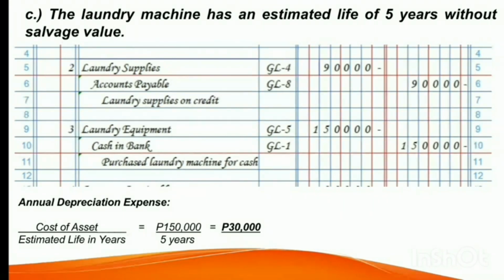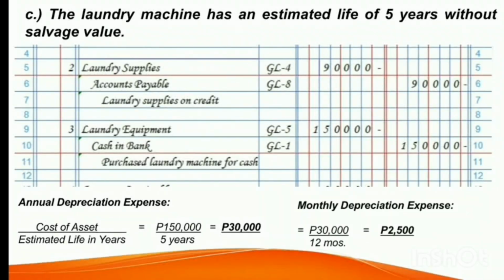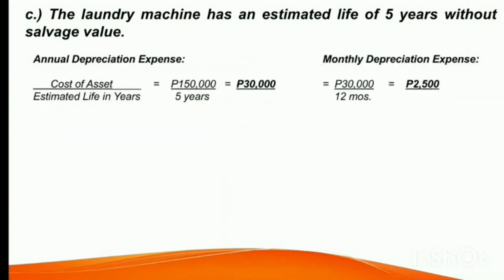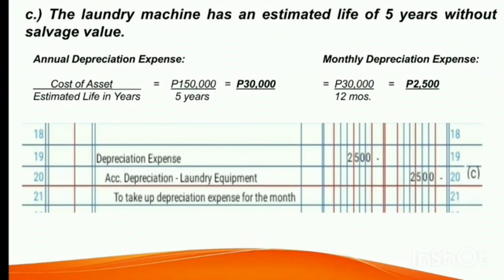Now we will compute how much is the depreciation expense in every month. So we have here 30,000 annual depreciation expense divided by 12 months. So the monthly depreciation expense is 2,500 pesos. And here's now the adjusting entry for the depreciation on March 31, 2019. Debit depreciation expense 2,500 pesos, and then credit to accumulated depreciation laundry equipment 2,500 pesos. This is to take up depreciation expense for the month. Let's move on to letter D.